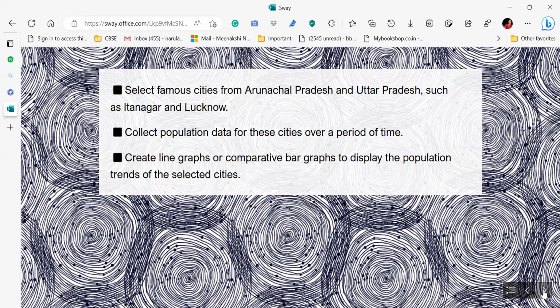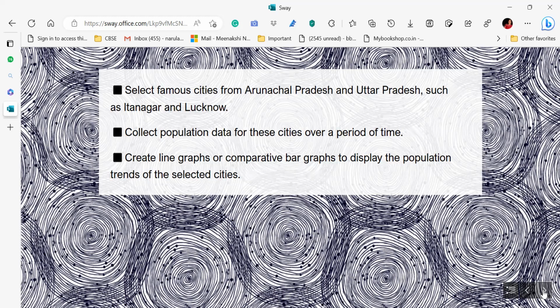Select the famous cities. They can be any. I have given here the choice like Arunachal Pradesh and Uttar Pradesh. Famous places are Itanagar and Lucknow. And collect the population data for these cities over a period of time. They can research, or you can also provide the same to the little ones.